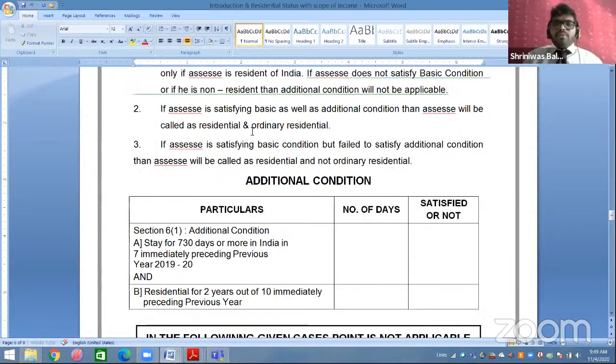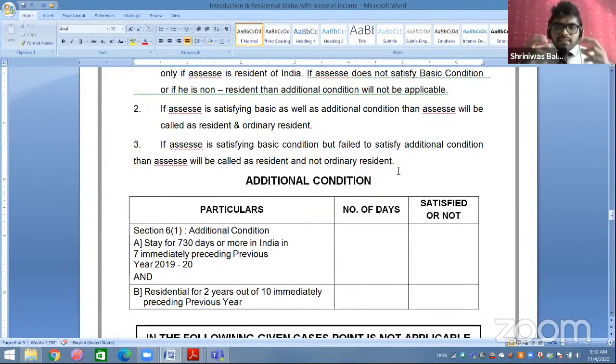Now in the second point, what they are trying to explain: if the assessee is satisfying the basic as well as the additional condition, then the assessee will be called a resident and ordinary resident of India. Now if the assessee is satisfying the basic condition but fails to satisfy the additional condition, then the assessee will be called a resident and not ordinary resident.